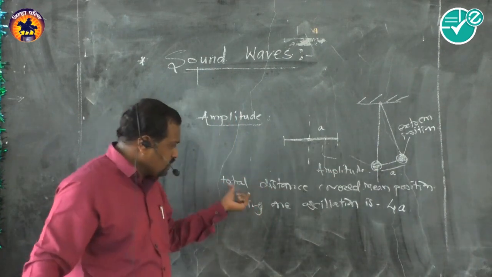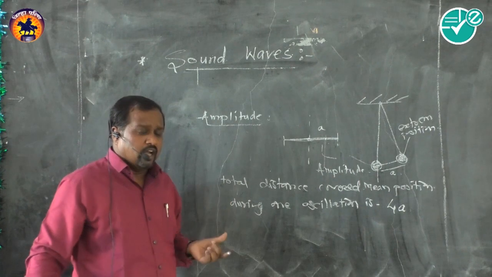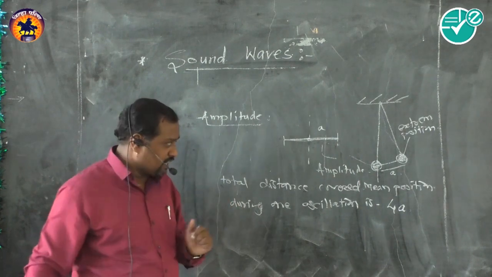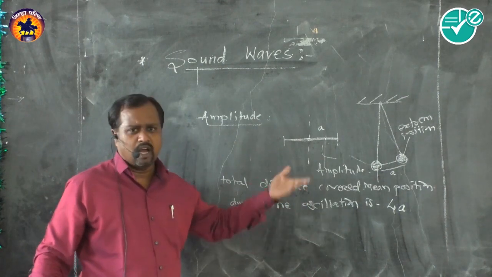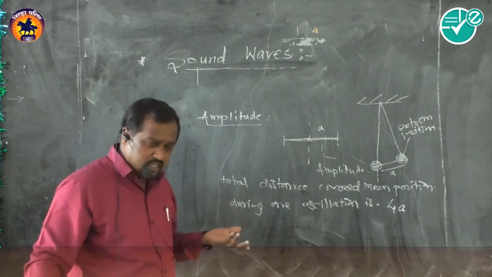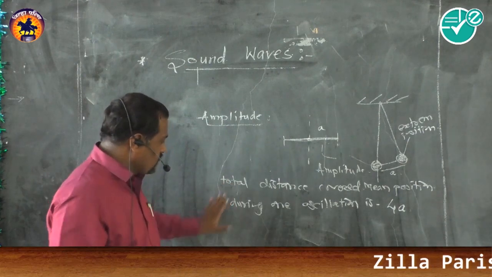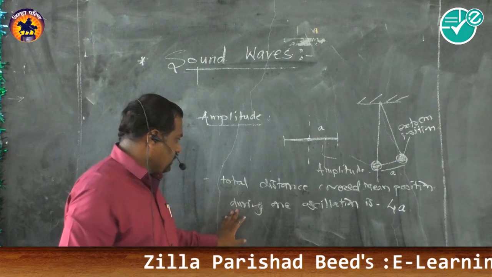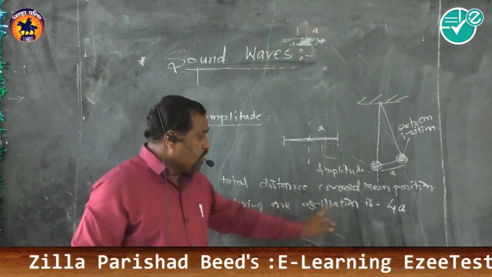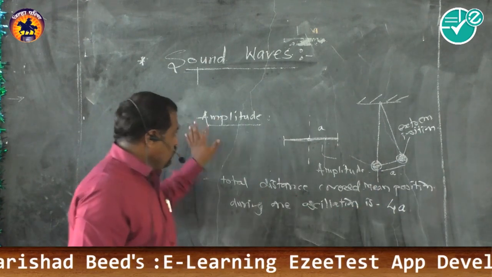Now this is very important, because in examinations it is also asked like this. Suppose the distance and time are given, and we are asked for velocity or frequency. For this we must consider this very important point: the total distance covered during one oscillation is 4A. Now this is the amplitude.